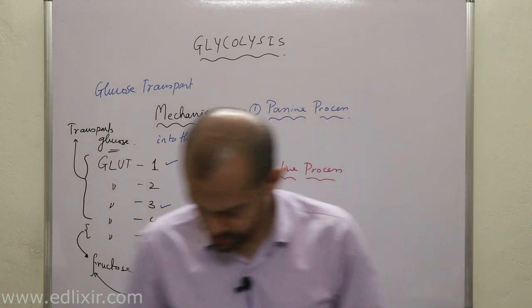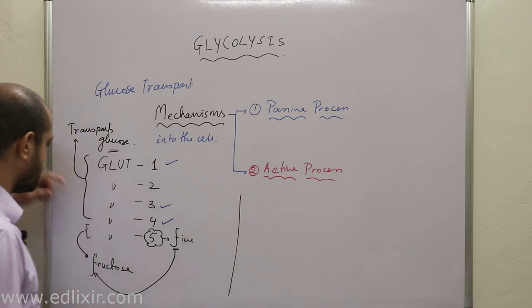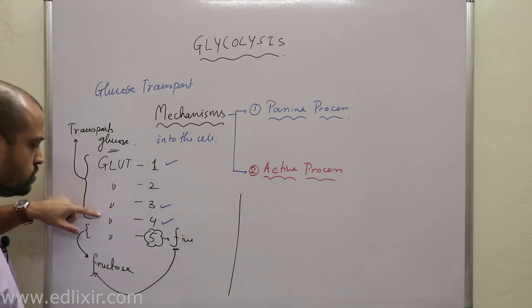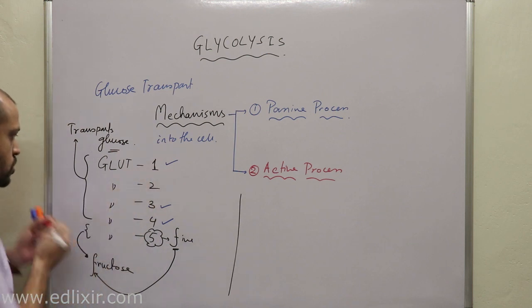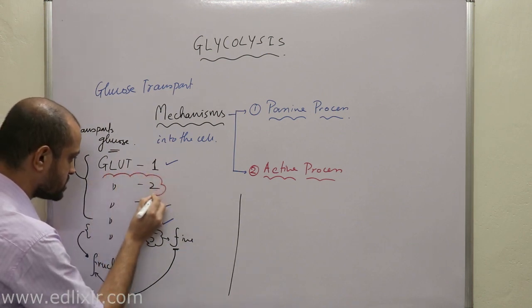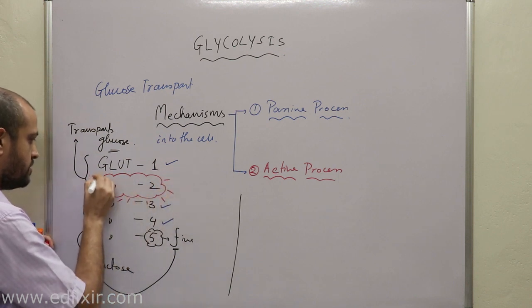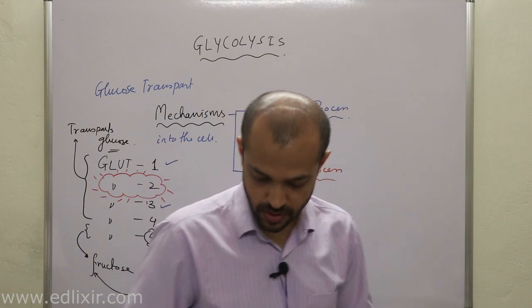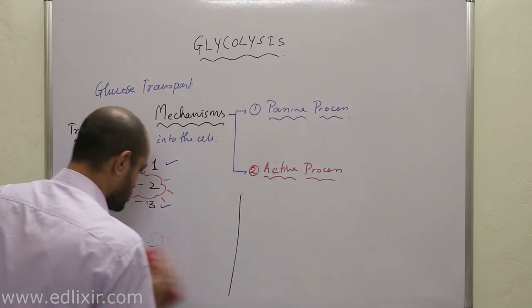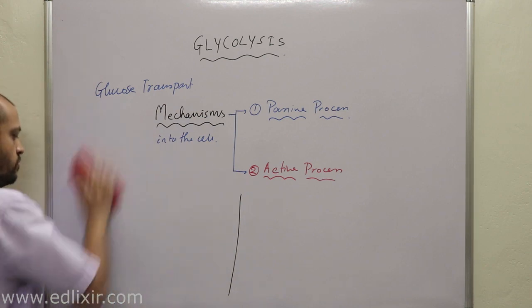Now, first of all we will be talking about GLUT 1 to GLUT 4. But right now we will be omitting GLUT 2 in our discussion. Why? Because GLUT 2 is actually a very different GLUT with respect to other GLUT proteins. First of all, we will be talking about GLUT1, GLUT3 and GLUT4.